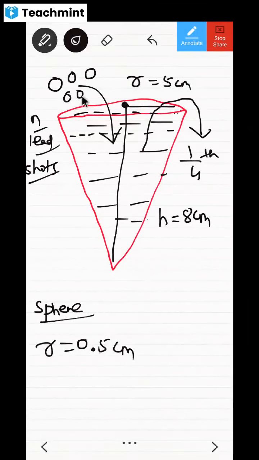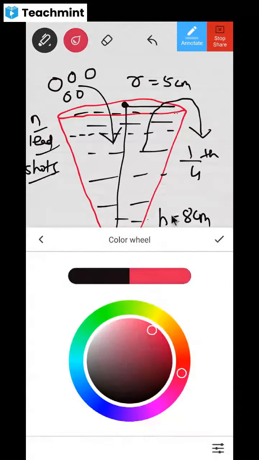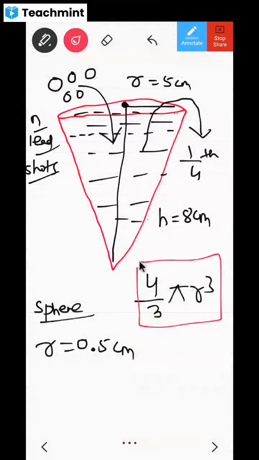Now, try to get this. One lead shot means what will be the volume? 4 by 3 pi r cube. Do you know the formula for the volume of a sphere? You must be knowing this. 4 by 3 pi r cube. Do you know this or not? If you don't know, that means you haven't studied in 9th standard. That's what I'm going to say.